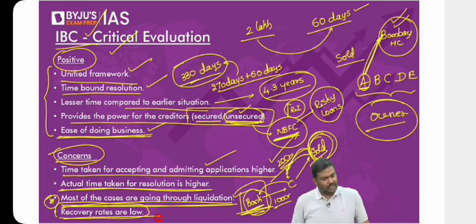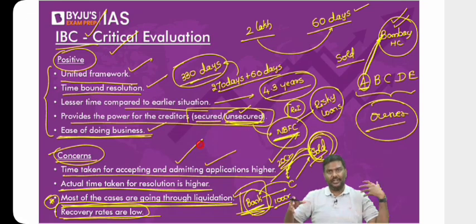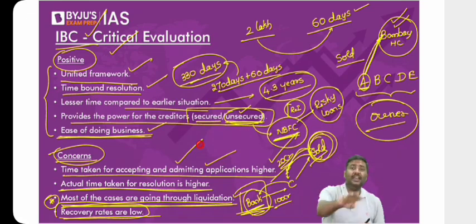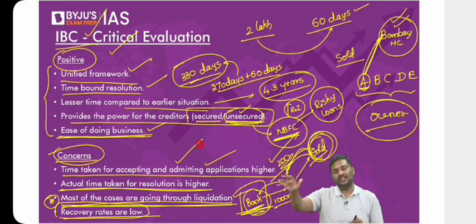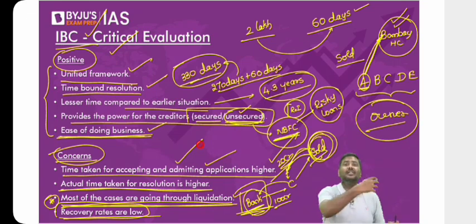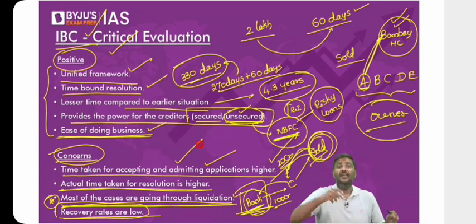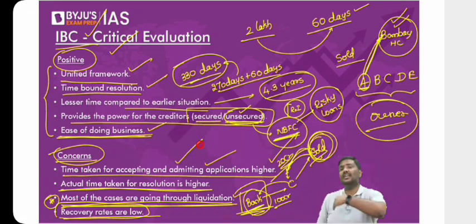First and second point: the time taken for accepting and admitting the applications is longer than 14 days. Why? The NCLT is hearing both sides, one is a bank and the other is a company. They are also collecting information from one more authority called the information utility. All of this delays the process. The actual time taken for resolution is higher because some of the creditors are going to court and filing cases, and as a result the whole process is getting delayed.